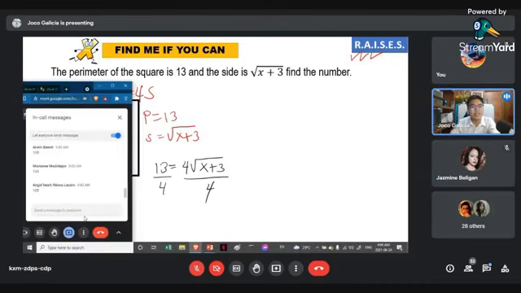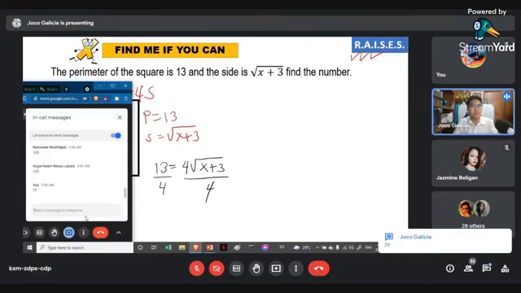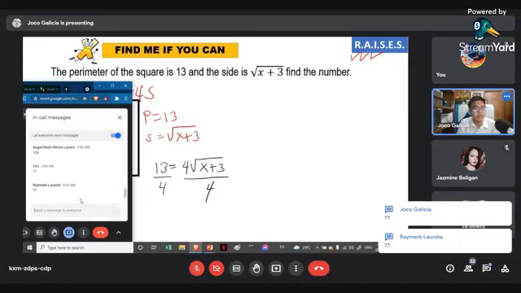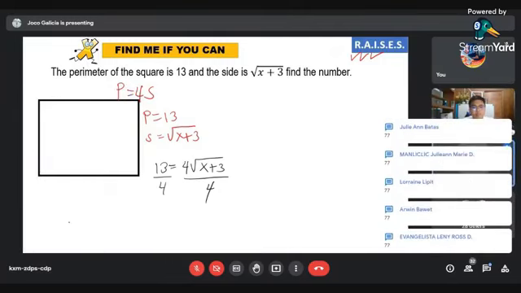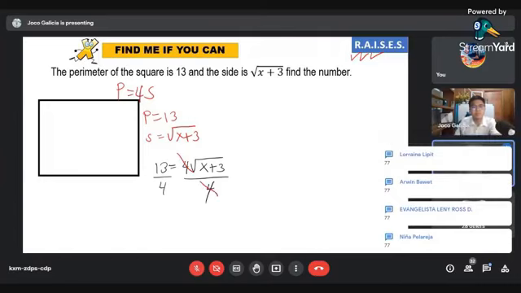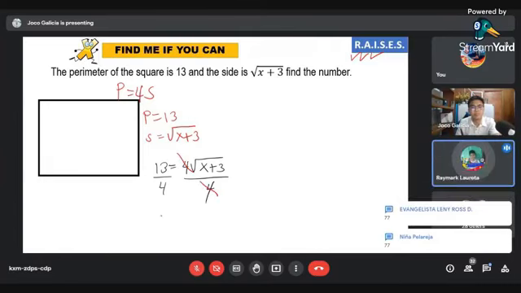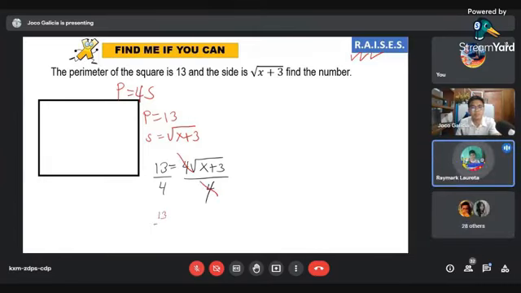Very good. Kindly continue, class. Laureta. Cancellation po ang dalawang 4 po. Cancel po. Tapos, 13 over 4 po.